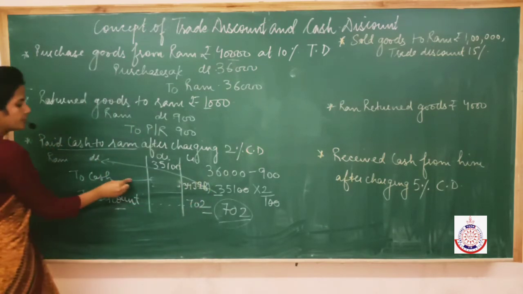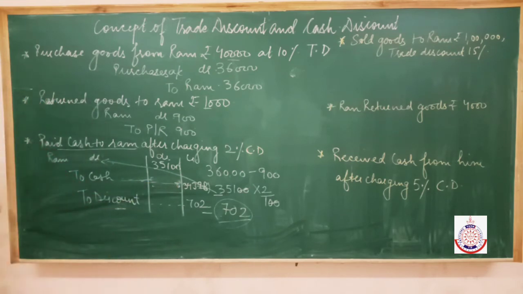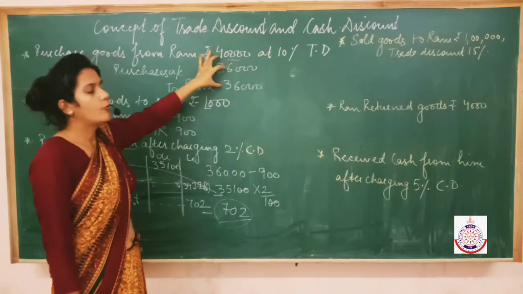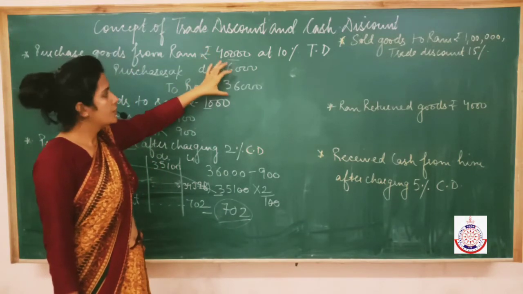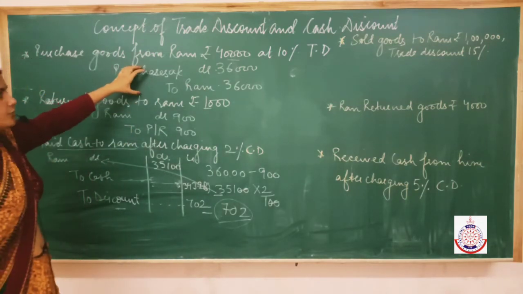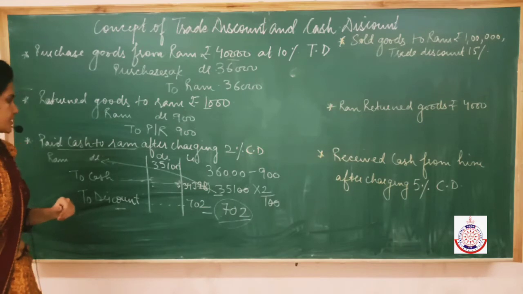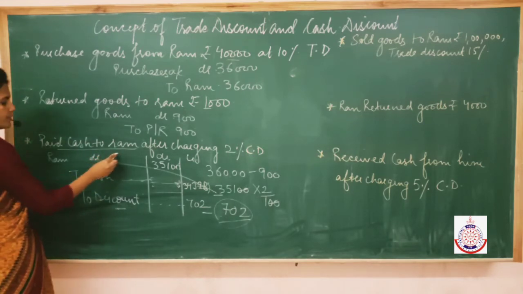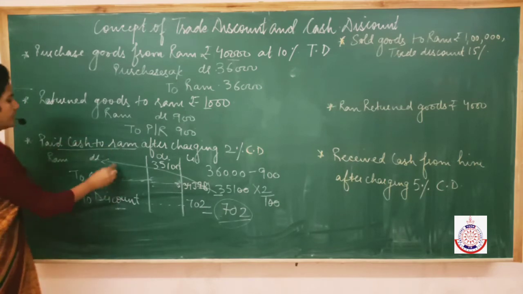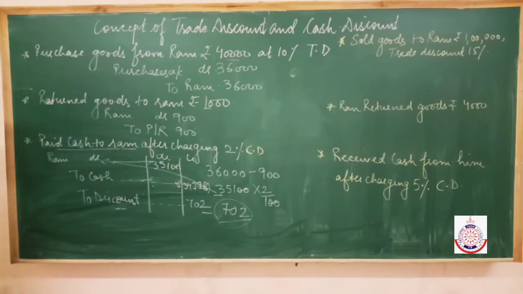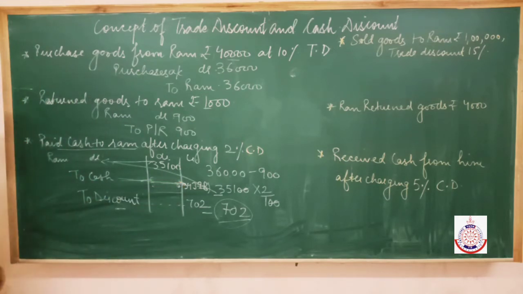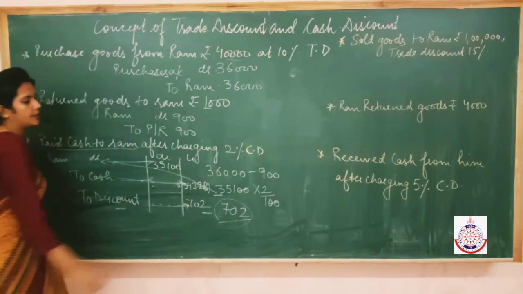I hope this is clear here. I repeat once. You purchase goods from Ram at 10% trade discount. Write the amount directly after charging trade discount. Don't show it. Then return goods to Ram. If purchase is on trade discount, then return should also be on trade discount. Then you have paid cash to Ram. So Ram will be debited to cash and discount. Ram becomes the receiver. Debit the receiver. And then cash goes out. Credit what goes out. Discount you have received becomes an income for you.